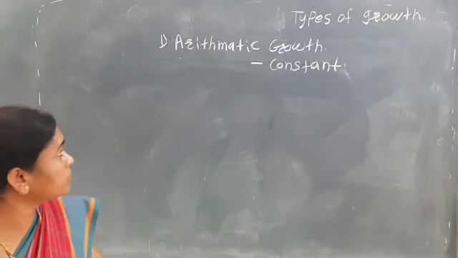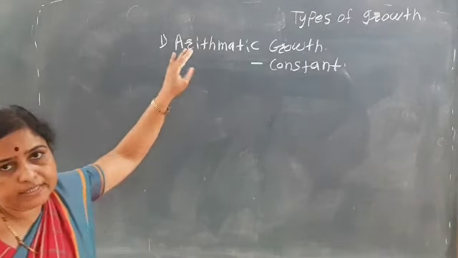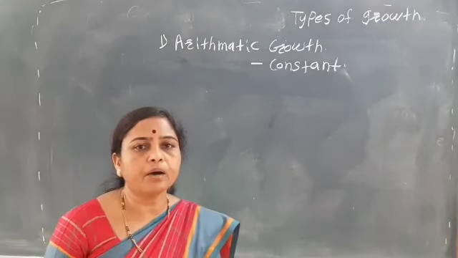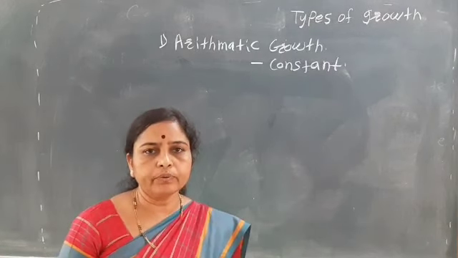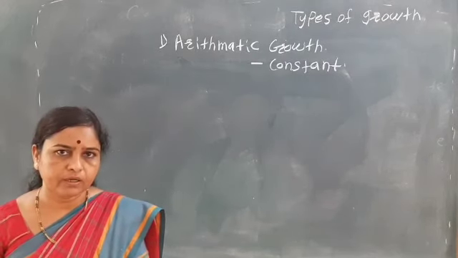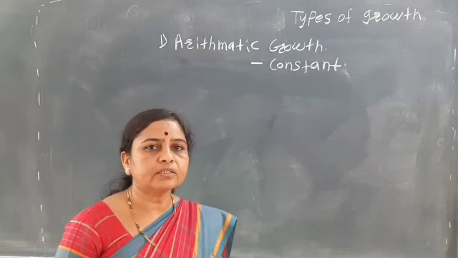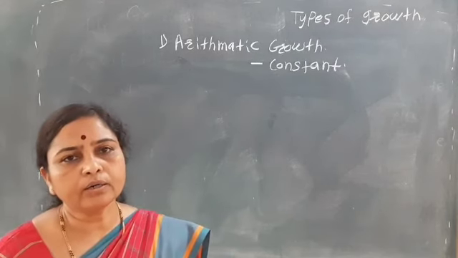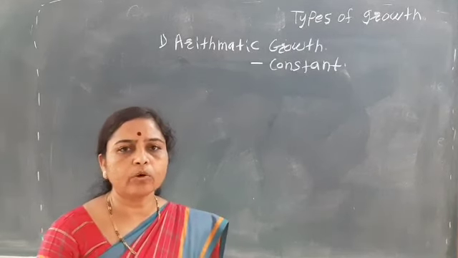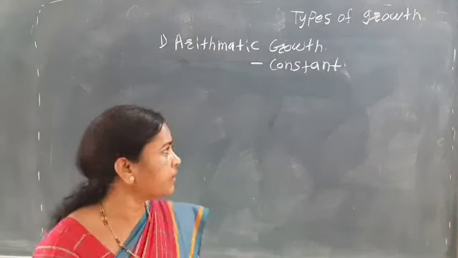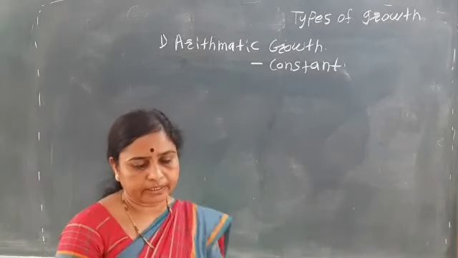This arithmetic growth mainly occurs in the apex of the shoot or the apex of the root where the meristematic tissues are present. So during the elongation of the root and also during the elongation of the stem, the arithmetic growth takes place.